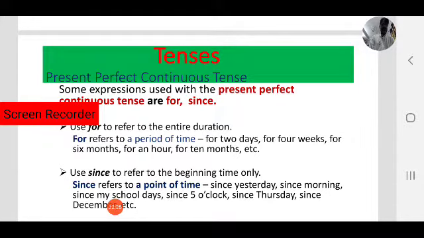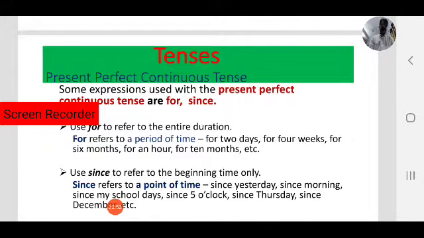The structure we have seen, that is easy. This is also easy, where we have to choose for and since, but it is a confusing aspect. We generally get confused where we have to use for and where we have to use since. Always keep in mind, for refers to a period of time, the duration of action.